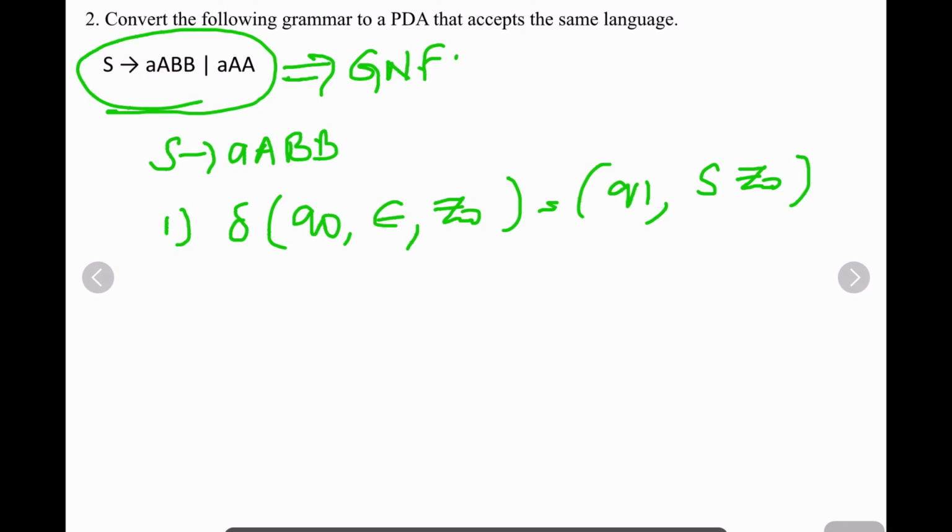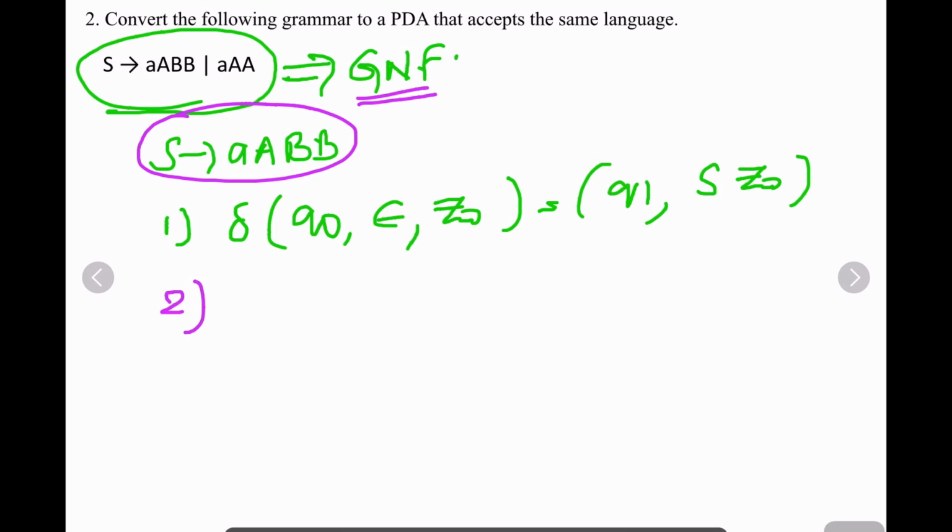Right. Then this production you can take for step 2. The grammar is already in GNF form, so you need not apply the conversion to GNF. You can directly take step 2.